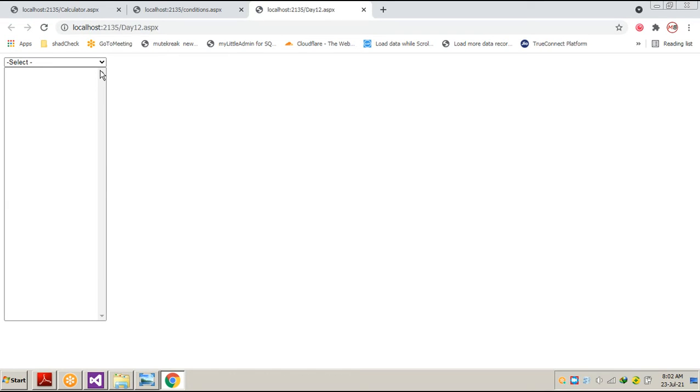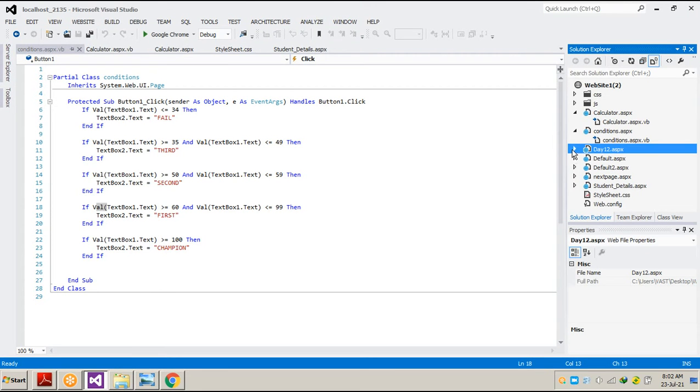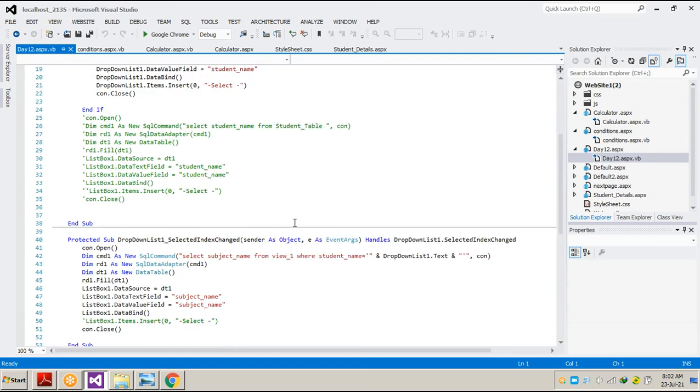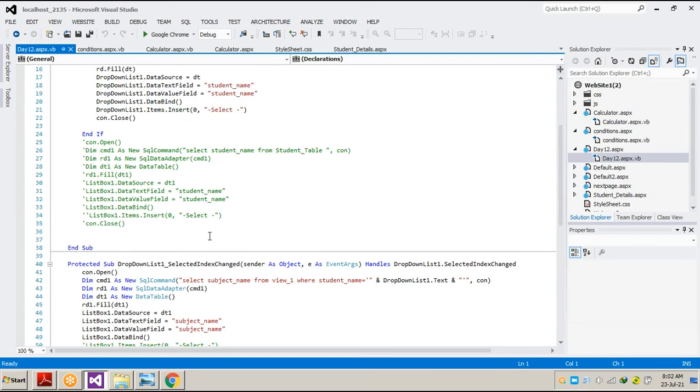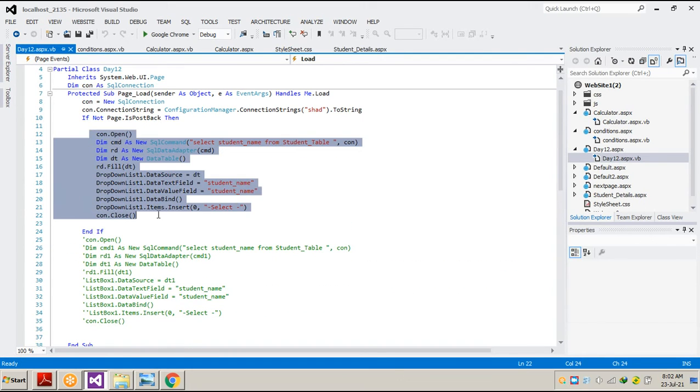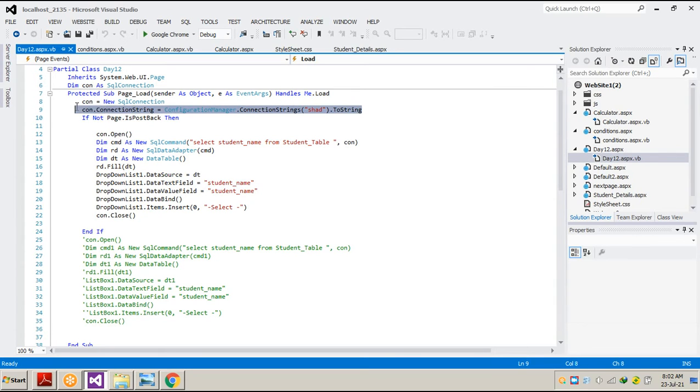You can see that there's a list box over here which shows the entire name of every student. How are these names coming here inside a drop down list? It is coming through our SQL statement which we connected to our particular table. You can see the code like this. The SQL statement is this one. We connect it to the database. The connection statement is this one.